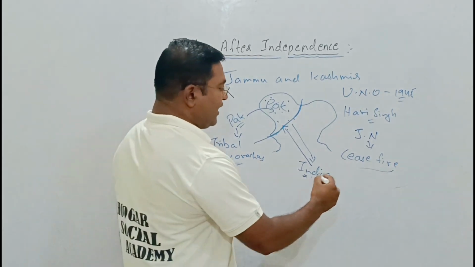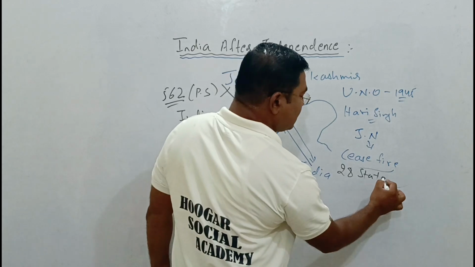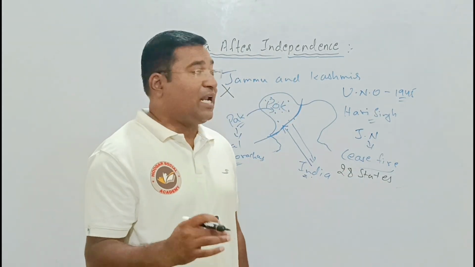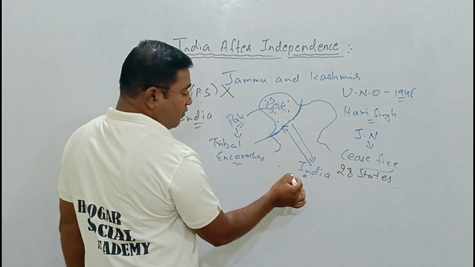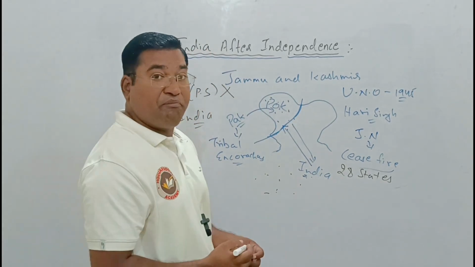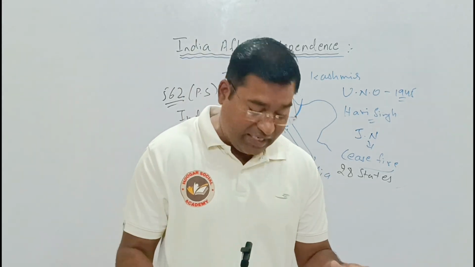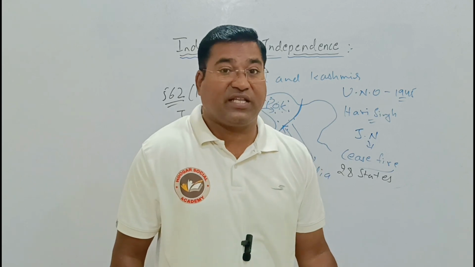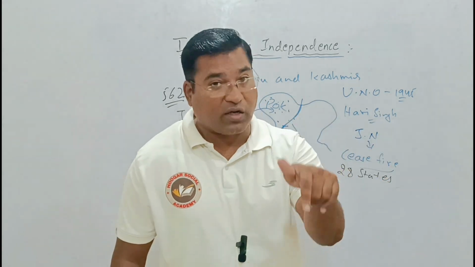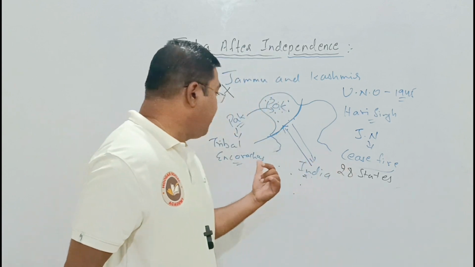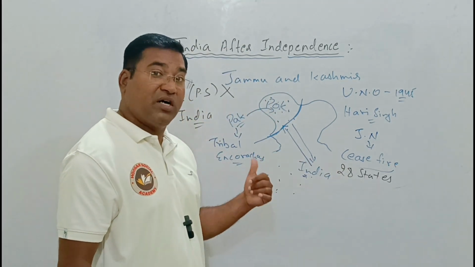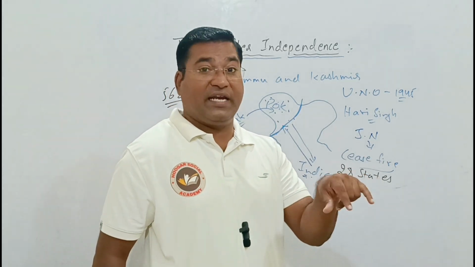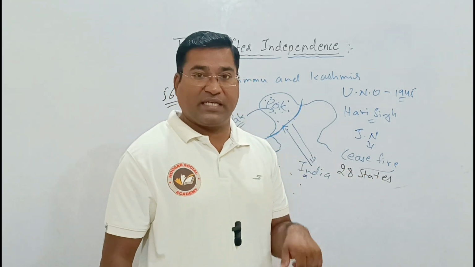And today, how many do we have? We have 28 states. Now, India is not scattered into small areas; many of the areas have become a part of India. As we said in our first session, India was not like the India of now, but after the merger of 562 states, we can say that India was like what India is now.